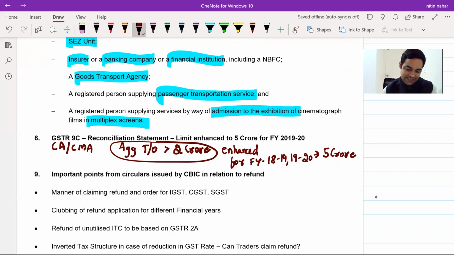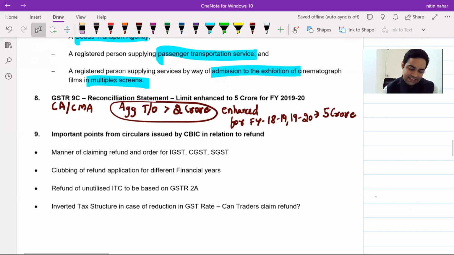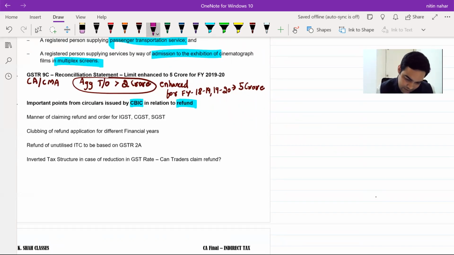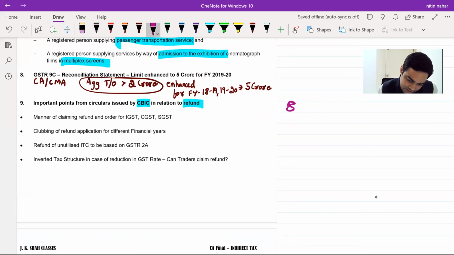Yes. Okay. Now, there are some circulars issued by CBIC on refund. What I have tried to do is I have tried to pick up some important areas from that and give you here so that you can easily recall it before the exam. See this. Important points from circulars issued by CBIC in relation to refund. Let's see. Say suppose I have claimed a refund. My refund application shows that I can claim 80,000 as a refund.